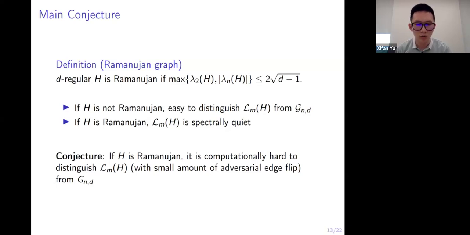Just a few remarks about the adversarial edge flips. These adversarial edge flips are there in order to stop algorithms from exploiting brittle structures, such as the existence of a specific eigenvalue of H or the structure of some specific eigenvectors of H.